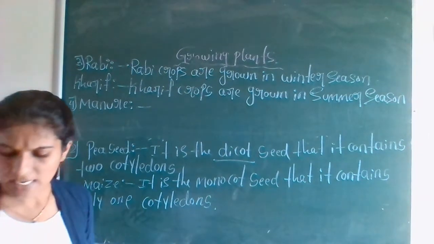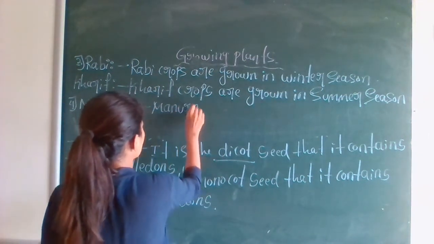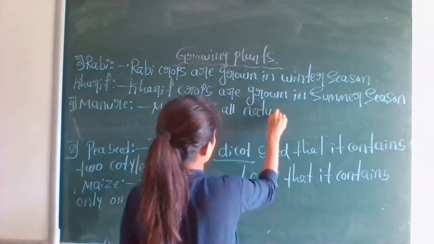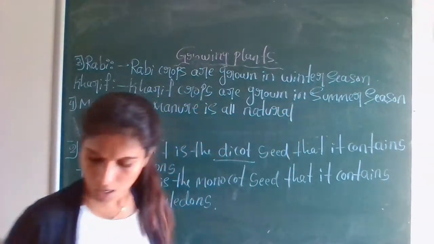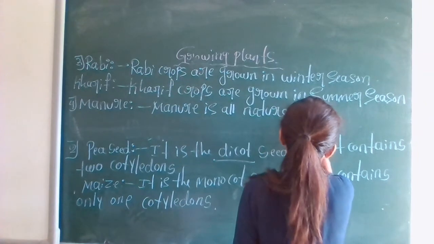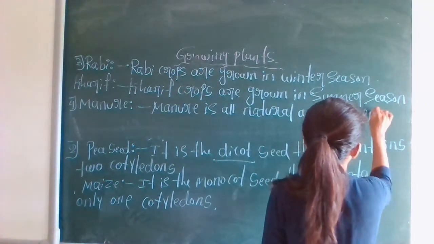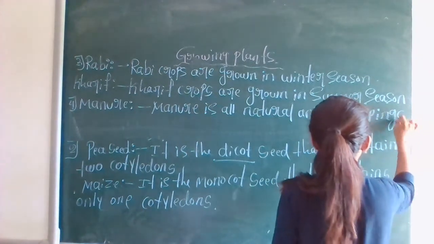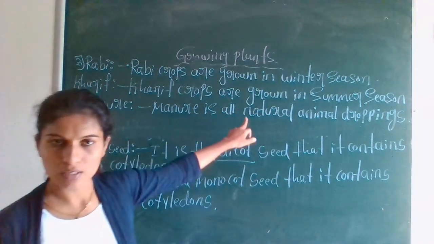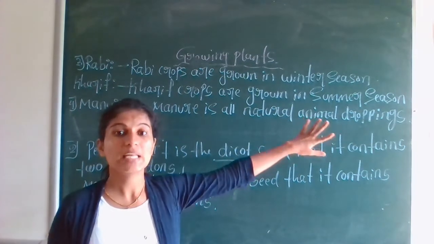Manure is all natural, natural animal droppings. Okay, how can you get the manure? It is a natural fertilizer which you can get from the animal droppings.